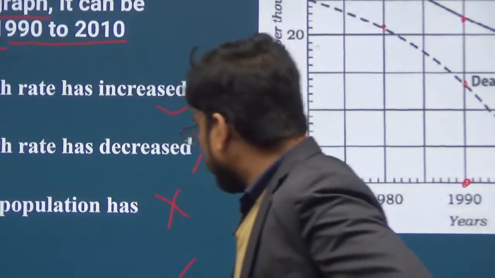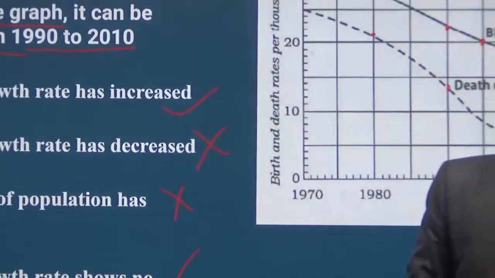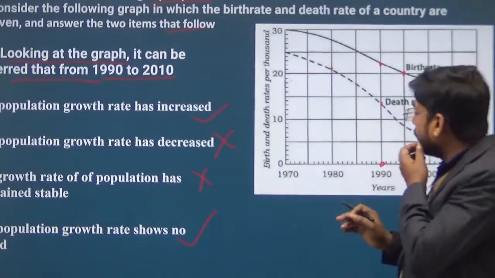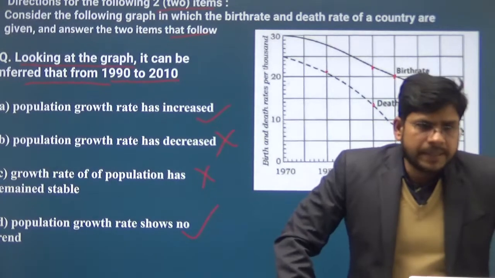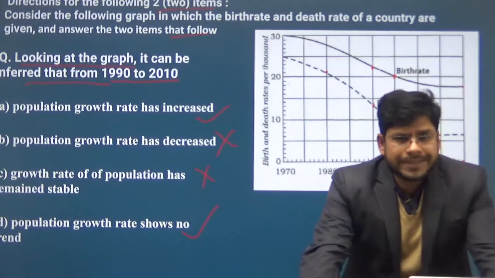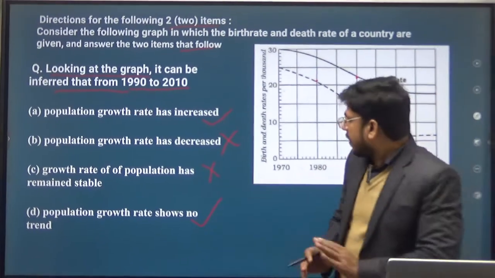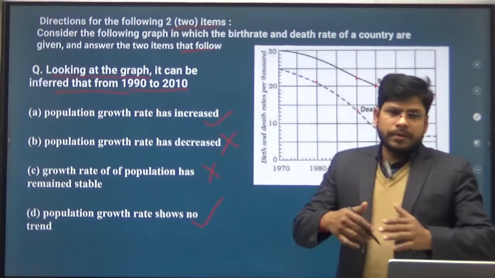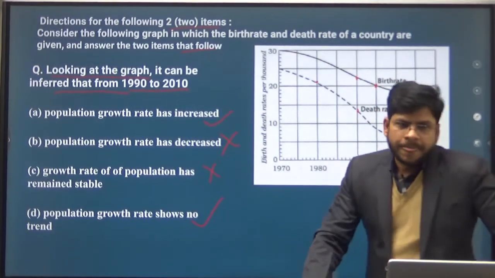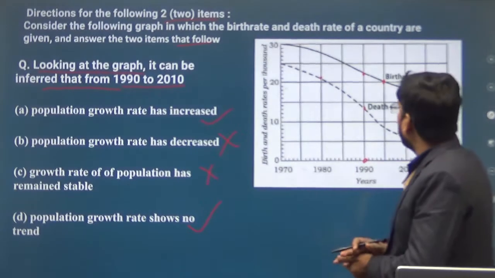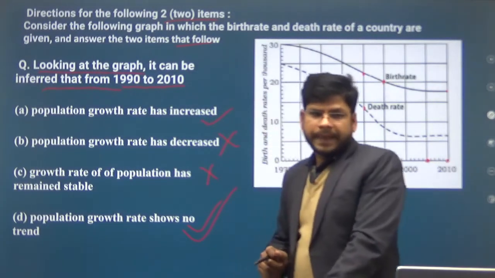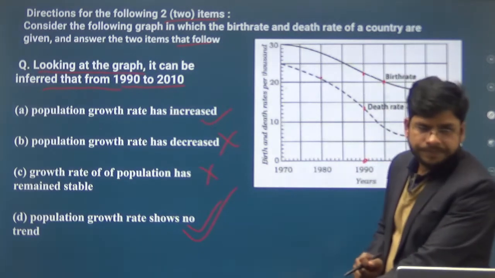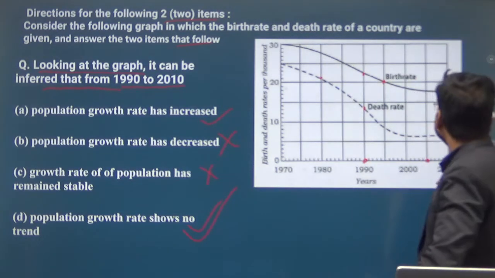Population growth rate shows no trend. So this shows neither that population growth is increasing nor that it is decreasing. So we can say that there is no specific trend shown by the graph. So option D will be the right answer. Clear? Can we move? Okay.